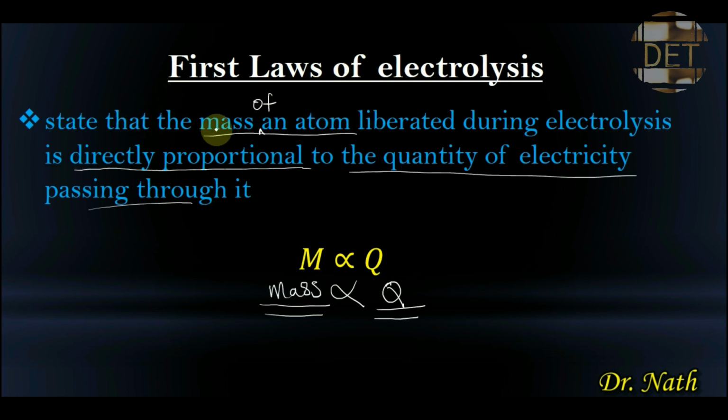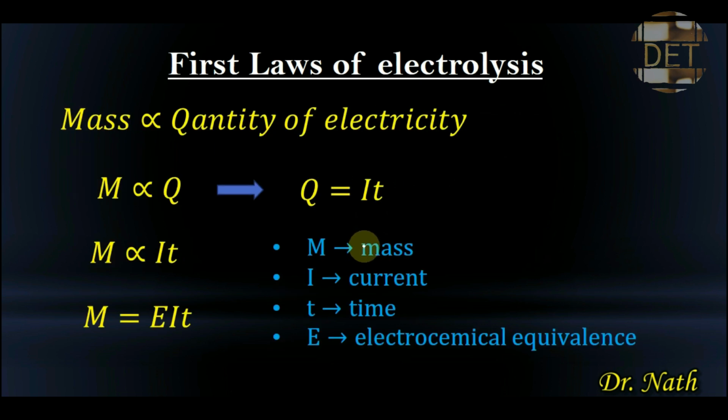Faraday's first law of electrolysis states that the mass of an atom liberated during electrolysis is directly proportional to the quantity of electricity passing through it. Like I said, the more the mass, the more the quantity of electricity that will be required to pass through it. So this is the mathematical representation of Faraday's first law of electrolysis.